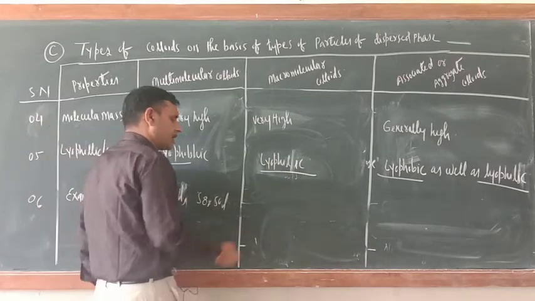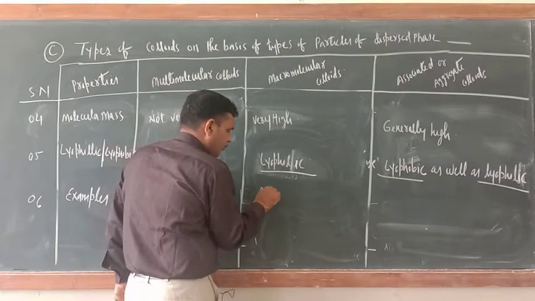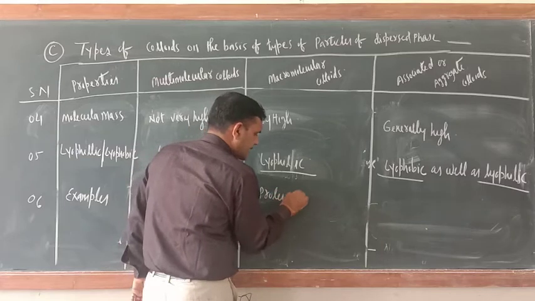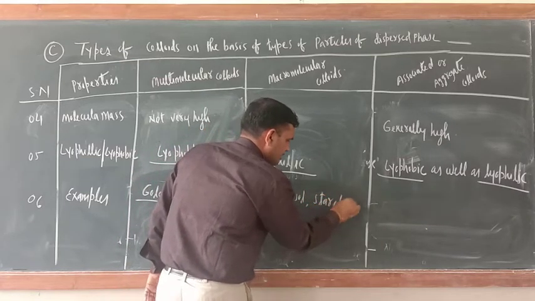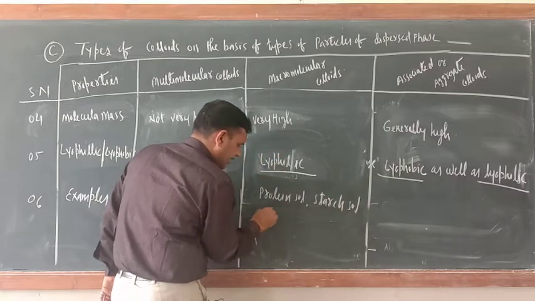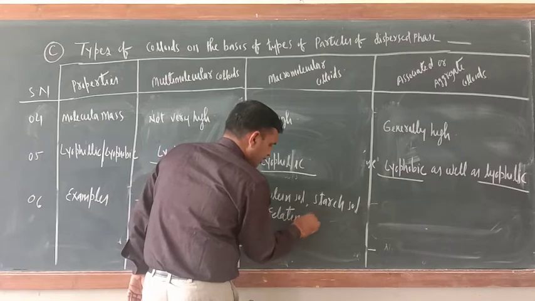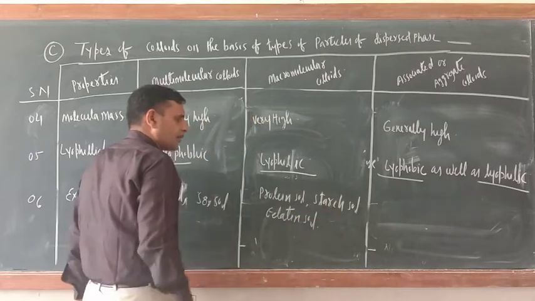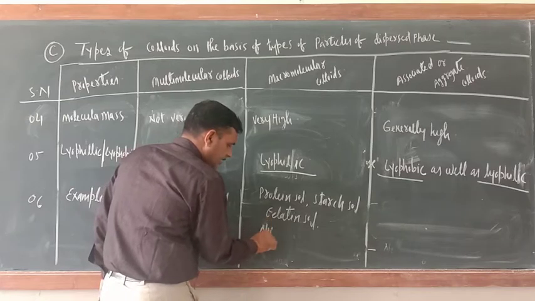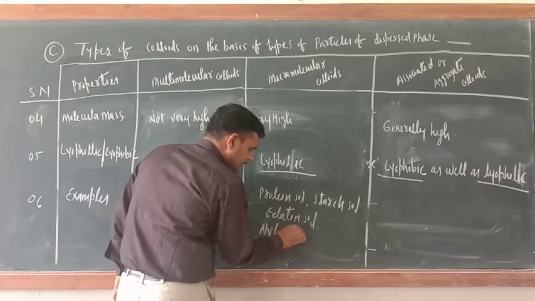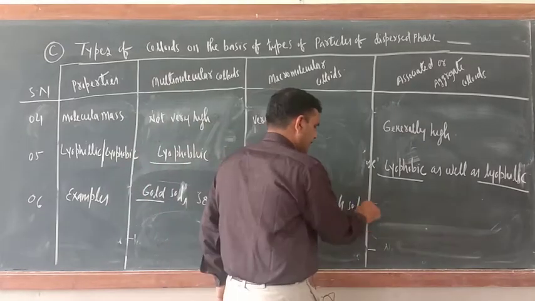What about macromolecular colloids? There are plenty of examples here. Protein sol, starch sol, gelatin sol, all are natural polymers. Synthetic ones you can also take, nylon sol, which is a synthetic one. What about associated colloids?